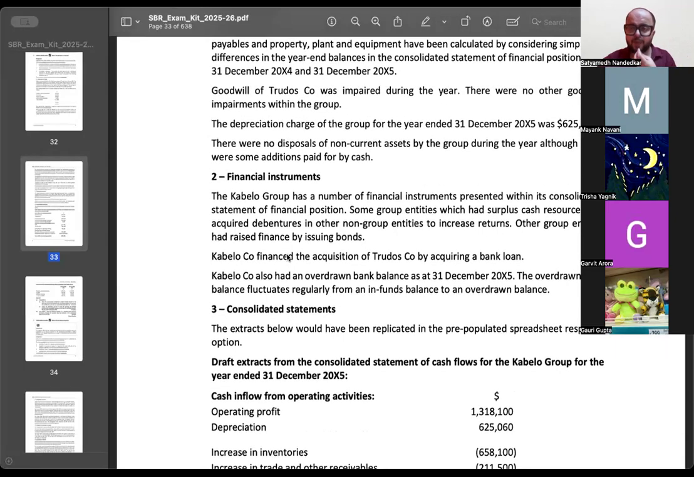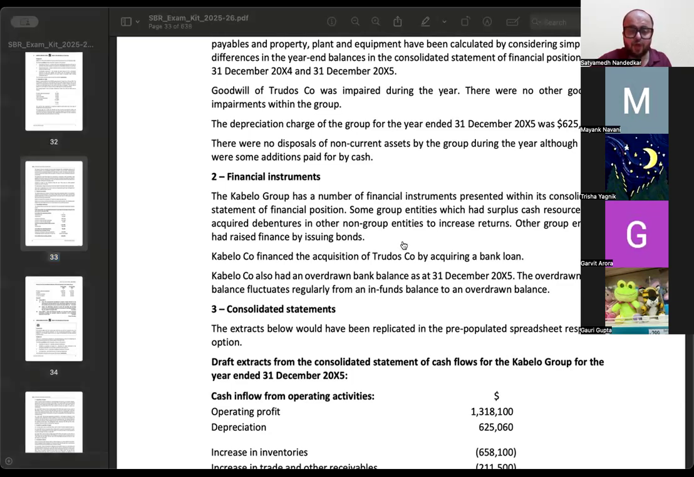जैसे ये Cabello company वाला question, I think we did this yesterday. Cabello Group has a number of financial instruments presented within its consolidated statement of financial position. Some group entities which had surplus cash resources had acquired debentures in other non-group entities to increase returns. Other group entities had raised finance by issuing bonds. Cabello Company financed the acquisition of Trudeau's by acquiring a loan. Cabello also had an overdrawn bank balance as at 31st of December. The overdrawn bank balance fluctuates regularly from an in-funds balance to an overdrawn balance.